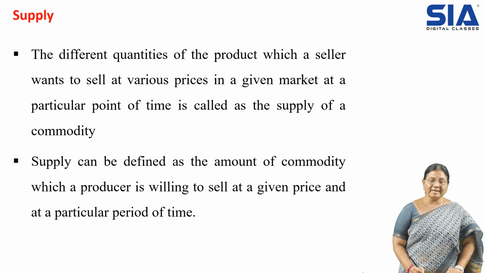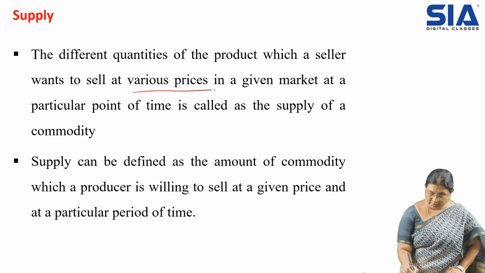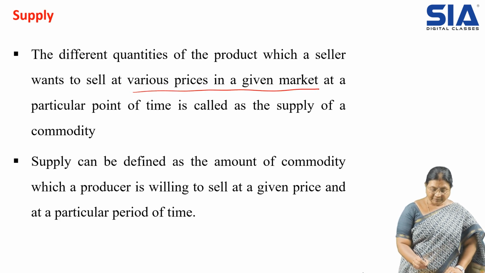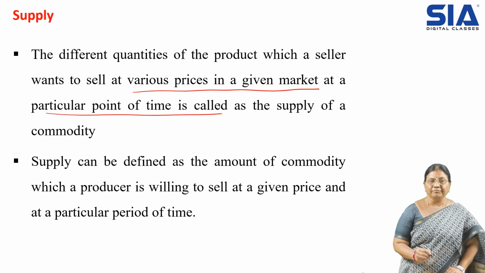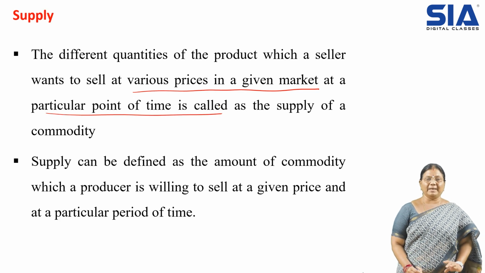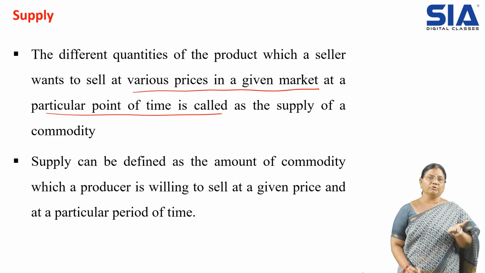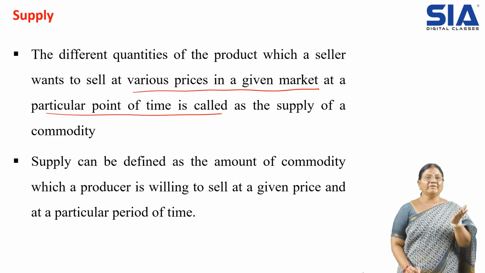Supply is the different quantities of the product which a seller wants to sell at various prices in a given market at a particular point of time. The supplier should be ready to give a certain quantity of goods at a price in a given market, then only it is said to be supply.